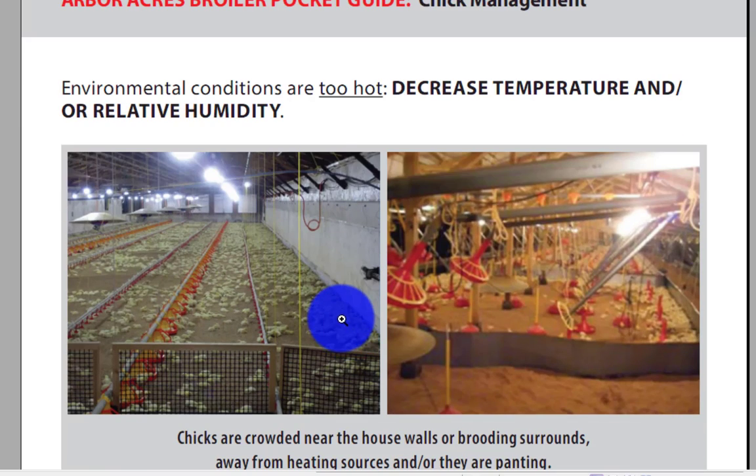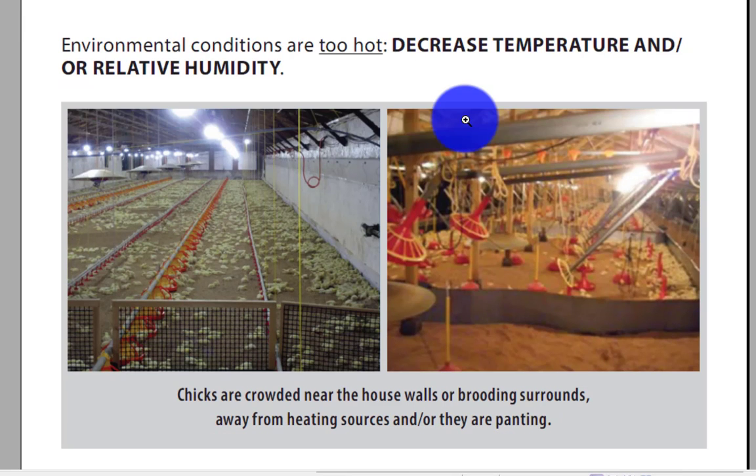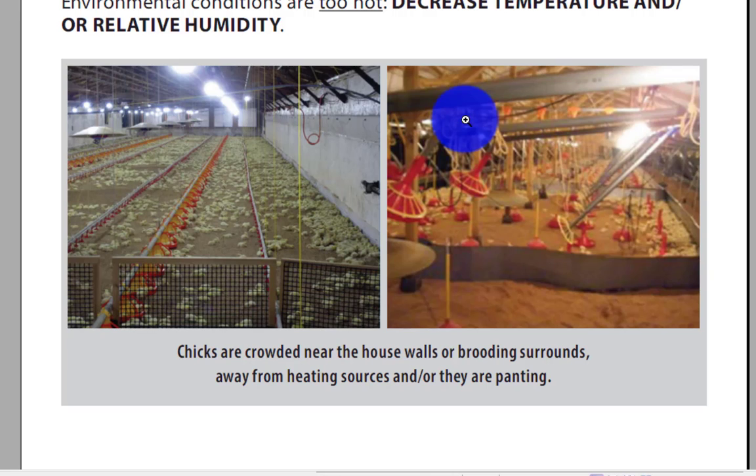If the environmental conditions are too hot and or relative humidity is too high, the action you need to do is decrease temperature or increase ventilation. Chicks are crowded near the house wall. If near the house wall or brood, surrounded away from the heating sources, they